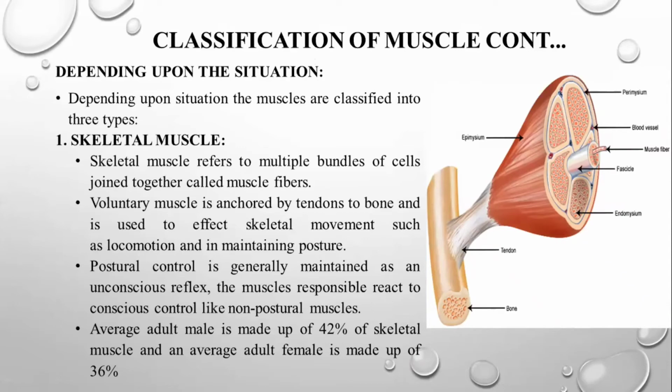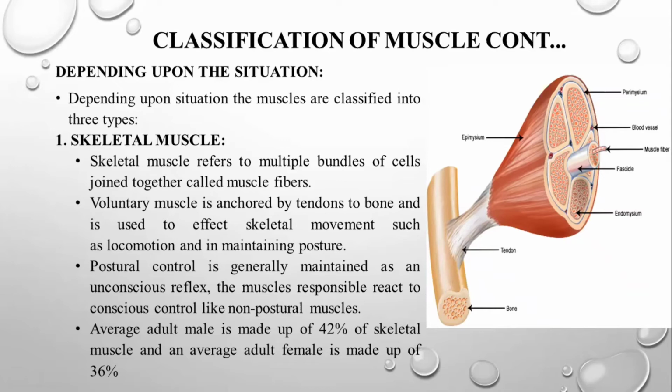The first one is skeletal muscle. The skeletal muscle refers to multiple bundles of cells joined together, called muscle fibers, which we had discussed in the previous slides. Skeletal muscle is always voluntary muscle, anchored by the tendon to the bone, and is used to effect skeletal movement such as locomotion and maintaining the position. That's called posture. The postural control is generally maintained as an unconscious reflex, while the muscles respond to conscious control like non-postural muscle.